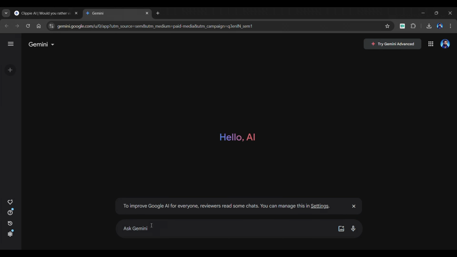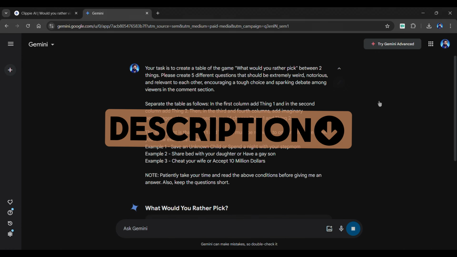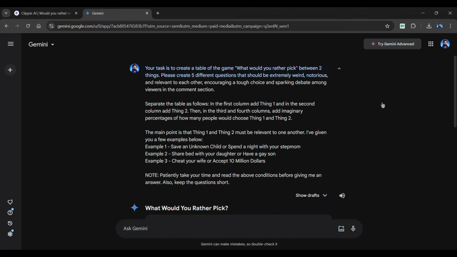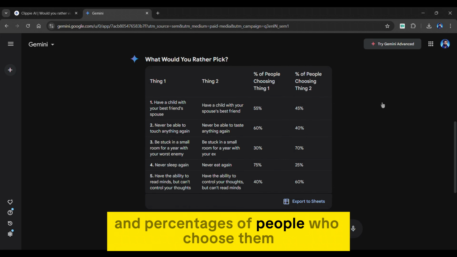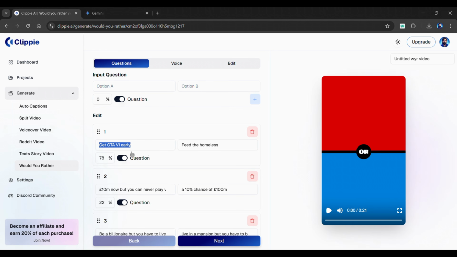I have created a prompt to generate the script, which will be in the description of this video. I'm instructing Gemini to create a script with 5 questions for the Would You Rather game, with some examples given. You can modify the prompt as per your needs. As you can see, Gemini provides a table with questions and percentages of people who choose them. So simply replace the questions one by one from here.